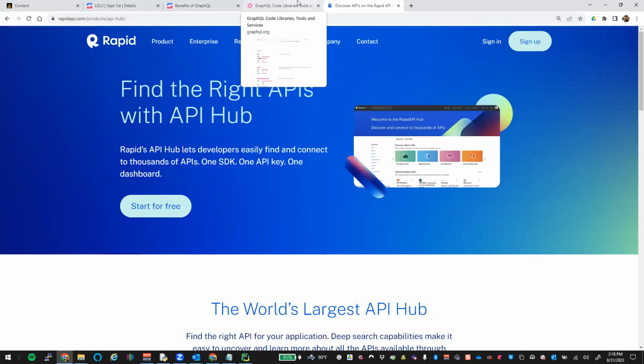Find the Python version. See if there's some kind of Python integration already for that API. That way you're not having to write the request from scratch and do all that. Not that you can't do it, but see if somebody's already done that work for you, right? There's no sense in reinventing the wheel. All right. If there's no Python API, power to you, you get to write your own, right?